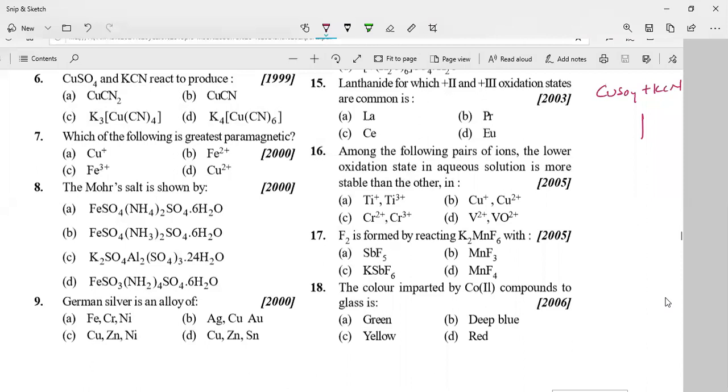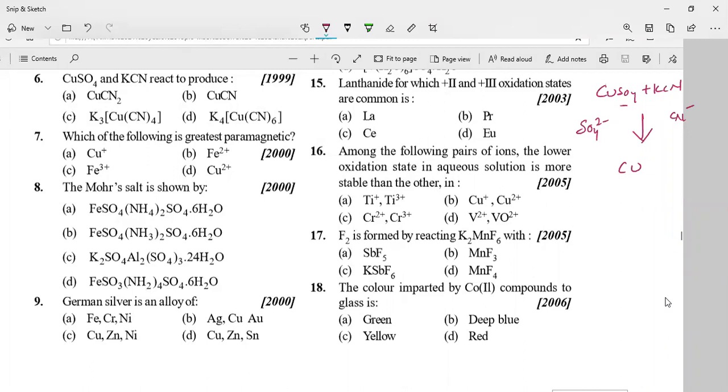What are we going to get here? First we get copper cyanide in place of this. As you know, sulfate has a charge. What is the charge of sulfate? -2. CN has the charge -1. So if you want to displace sulfate, or substitute cyanide in the place of sulfate, how many cyanide ions do you require?